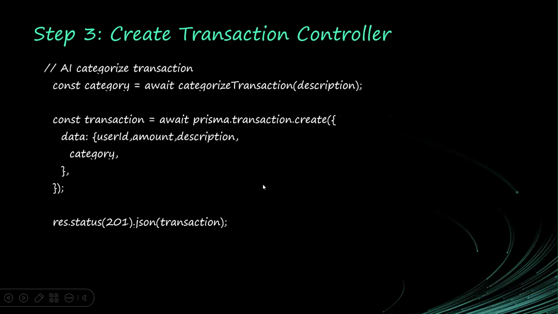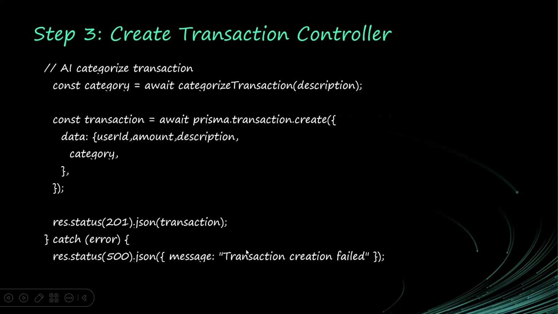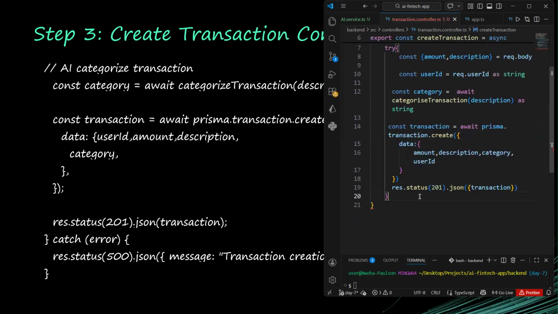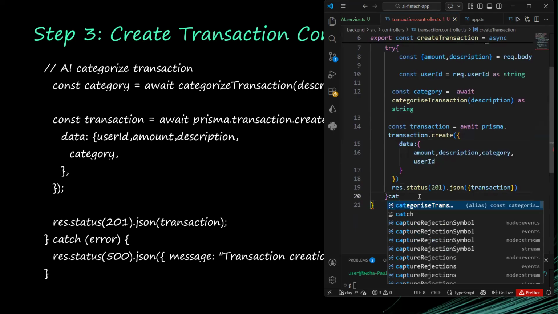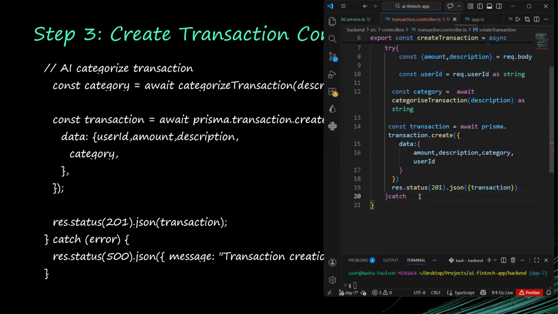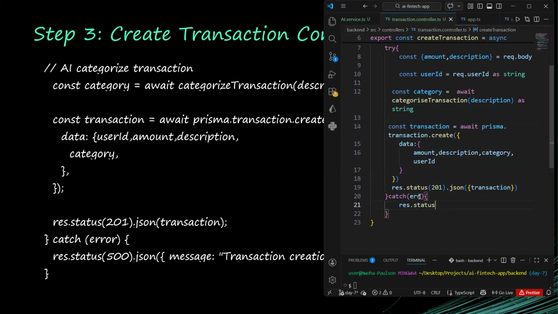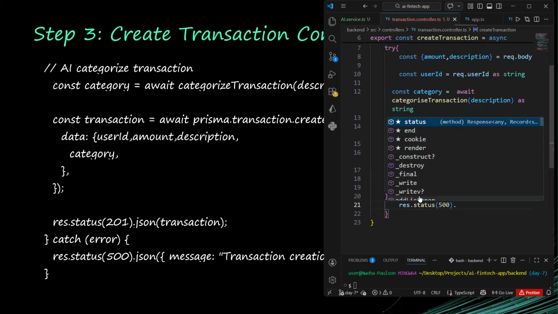It's better this way. So now the next thing is to write the catch part. We try-catch this, and if there is any error, we want to tell the user there is an error. But we don't need to send the error itself to the user. We'll just say status is 500, an internal error.